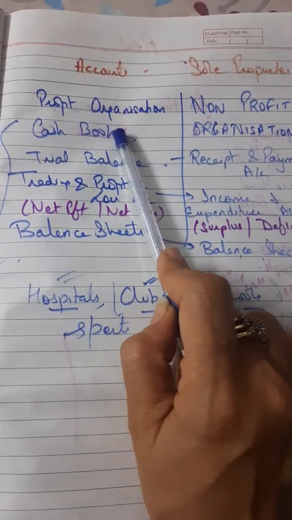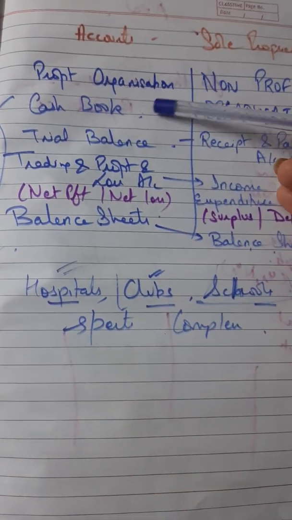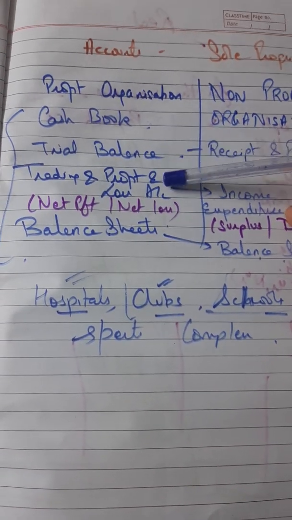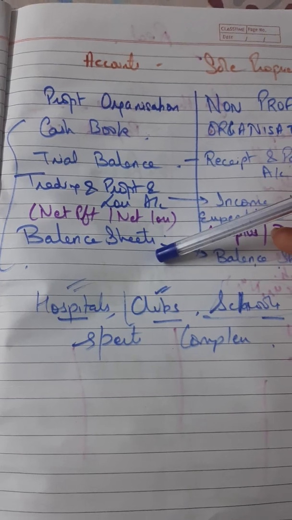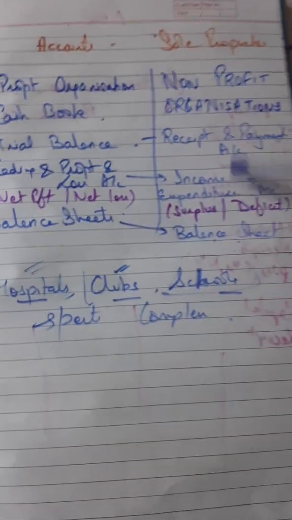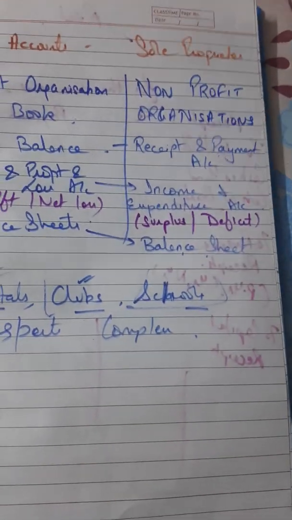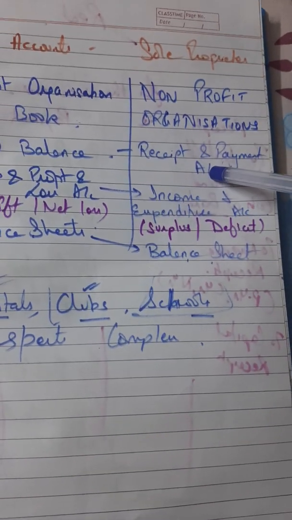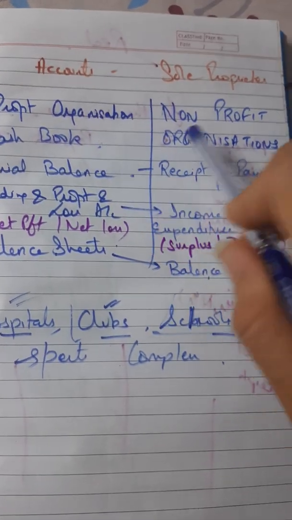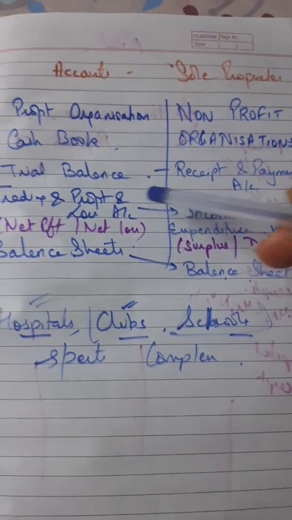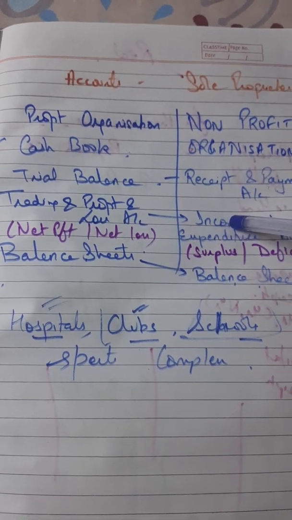So in final accounts of a profit organization, we prepare cash book, trial balance, trading profit and loss, and balance sheet, which you have done in class 11. And in case of NPO, we prepare receipt and payment account. It is a summary of cash book. We prepare income and expenditure. It is just like your trading P&L account.